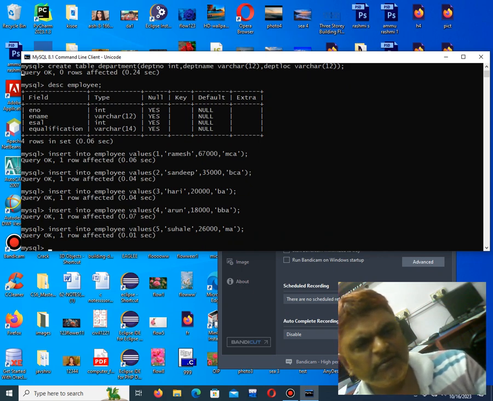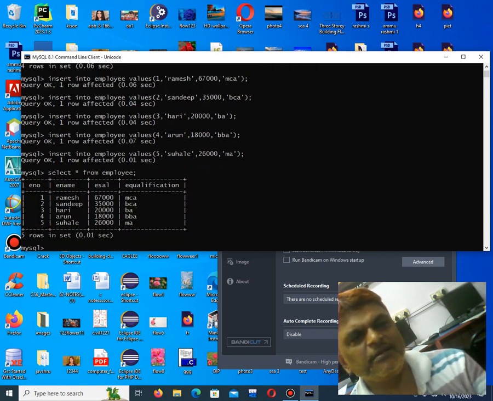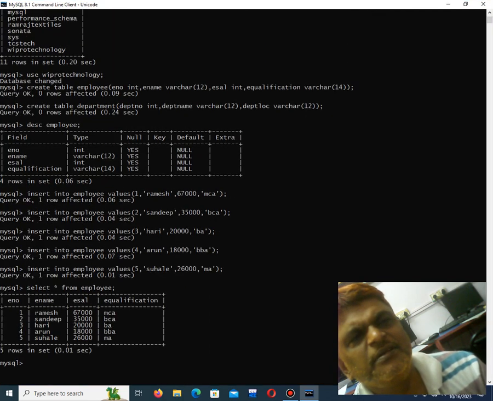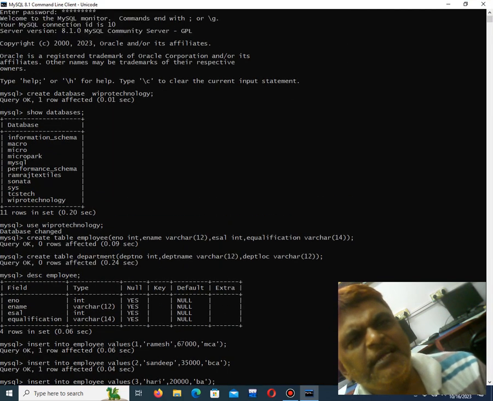Now if you want to check what records are inserted, if you want to see the list of records inserted in a given table, for that you have a statement called select. It says select star from table name. This is for seeing what records are available in a particular table. The table name is employee. See? Now it's showing what records are available in the table.